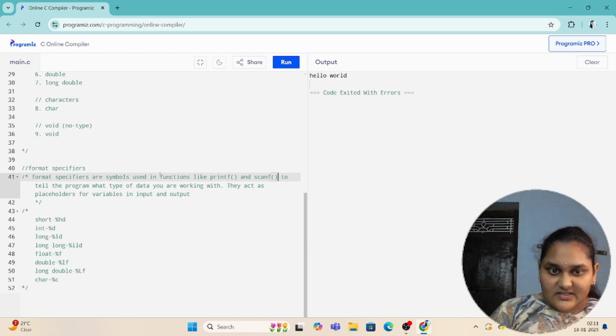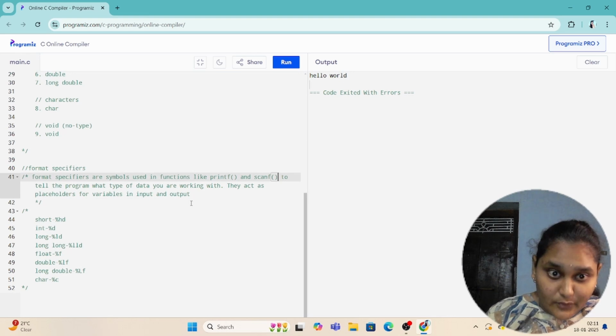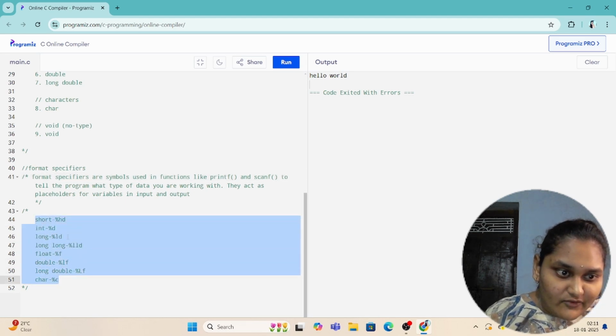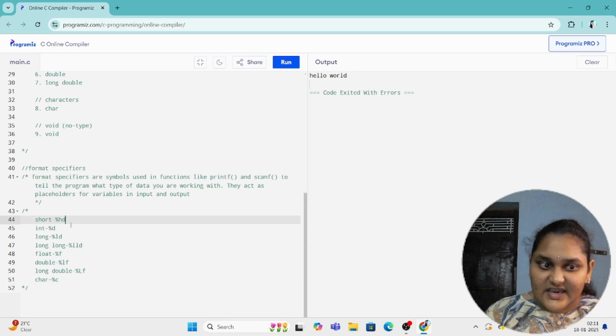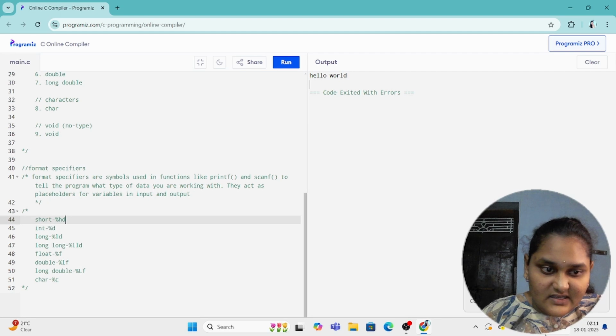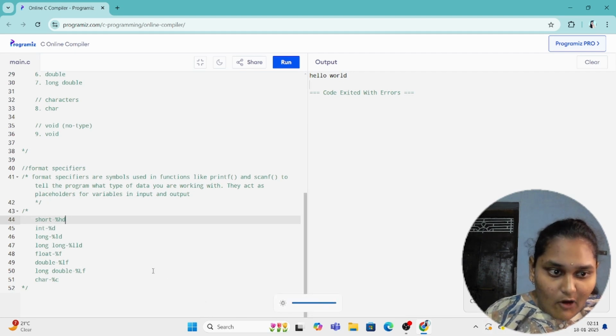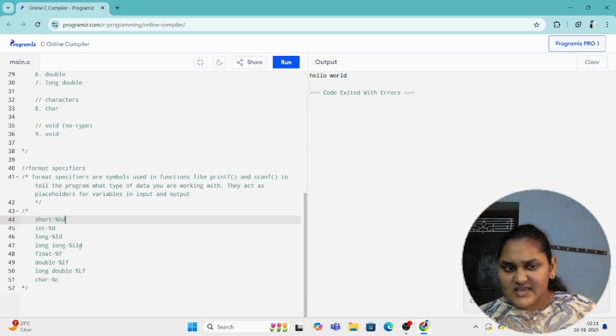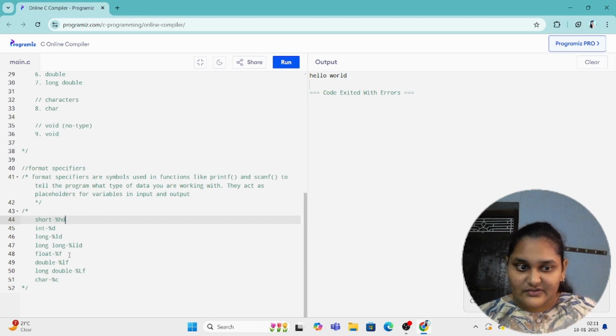So we use format specifiers while taking input and output, like in printf and scanf functions. The format specifier of short data type is %hd, and the format specifier of int data type is %d. You can use %i also in case of integer. The format specifier of long data type is %ld, long long is %lld, float is %f, double is %lf, long double is %Lf, and character is %c.